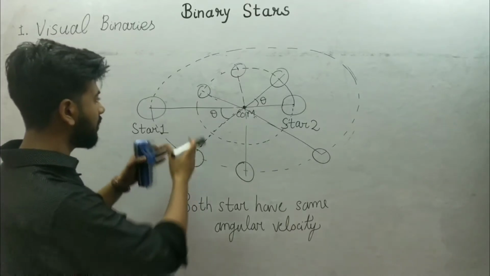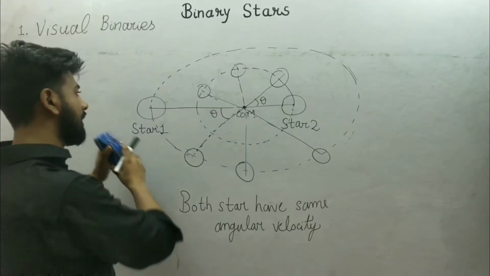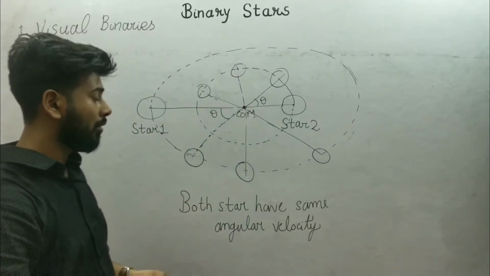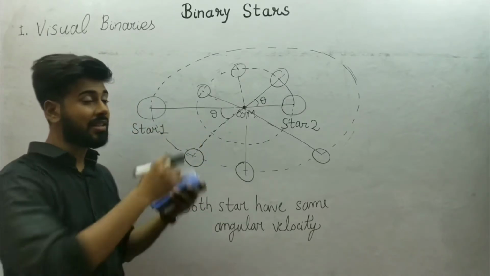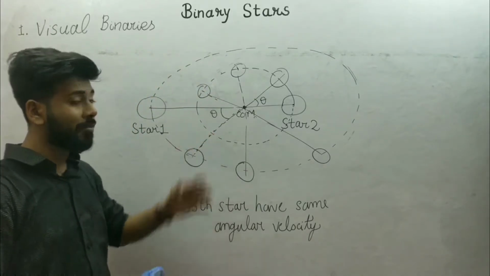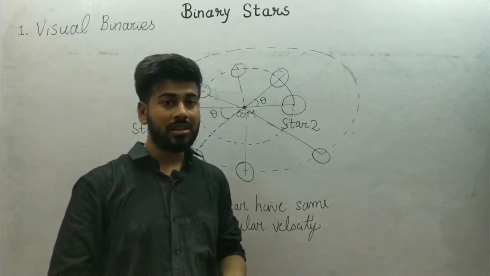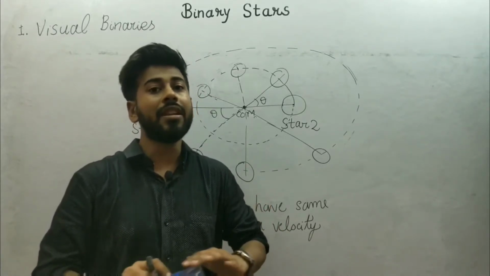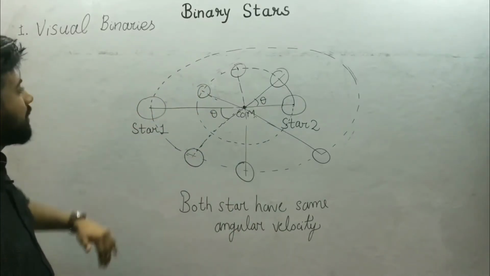If we know the distance of the binary system from our location and the distance between the binary stars, we can get everything about the stars, just like the mass, which we will discuss later after discussing the other types of binary stars. With the help of mass we can know how old a star is, what the life of the star will be, how luminous it is, everything. So this is the visual binary stars. We will come back to it later.